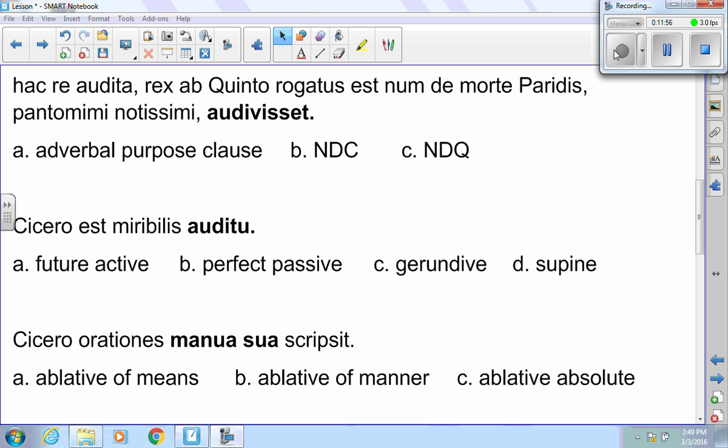Here are three more. I'll give you a couple of seconds to circle the right answers or to pick out the right answers on this one. Please don't circle on your home computer screen. That would not be nice.